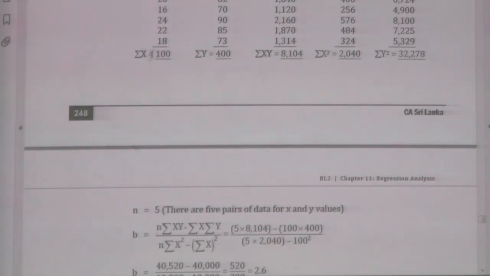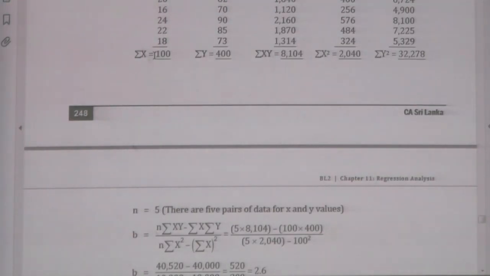Here sigma x, here sigma y, here sigma xy is 8104. n is only 5 numbers, so 5 into 8104 minus n into x bar into y bar, that is the general formula.